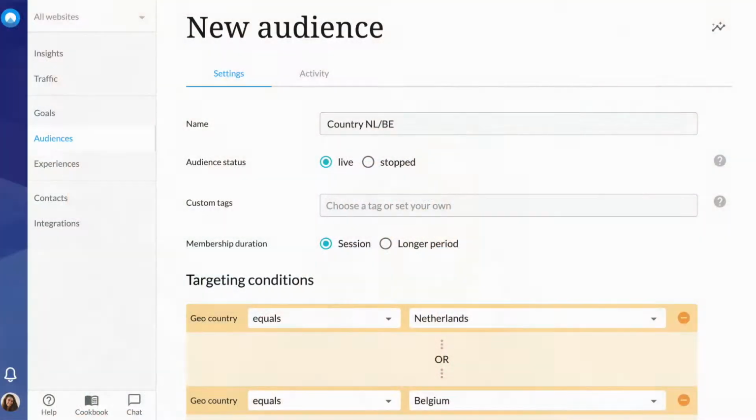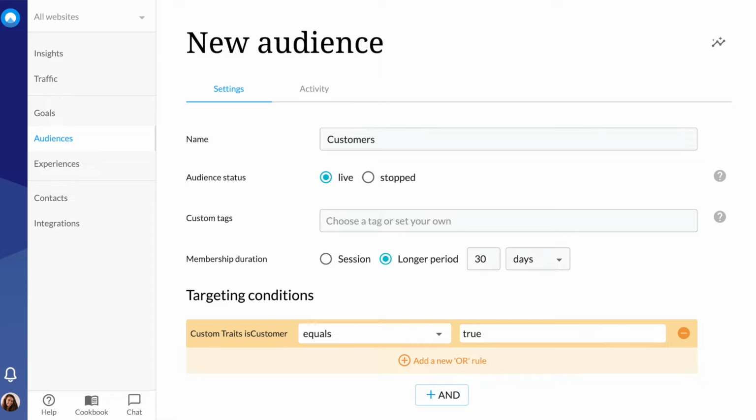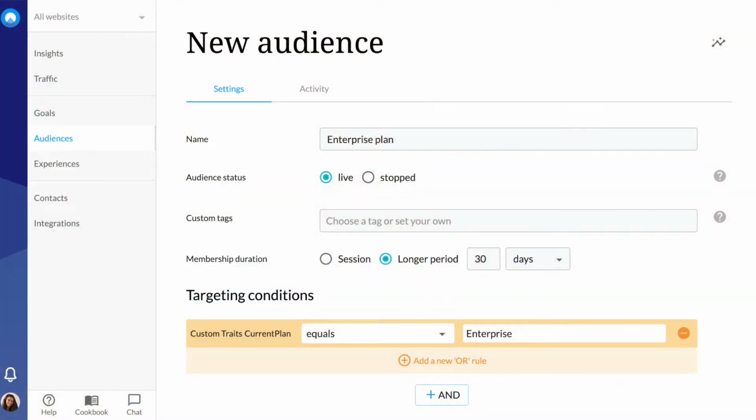First, consider if segmentation is necessary. Your urgent message might need to be updated for everyone, not just a particular audience. But crisis management sometimes demands segmentation per city or country. Different places may require different measures and information. In such a case, you can create location-based audiences with Unless. Alternatively, it could be that your existing customers need to be informed about something that doesn't necessarily impact every website visitor, so you can take that into account. You could also segment your audience based on custom traits like the plan they are currently on or the company they work at, and so on.